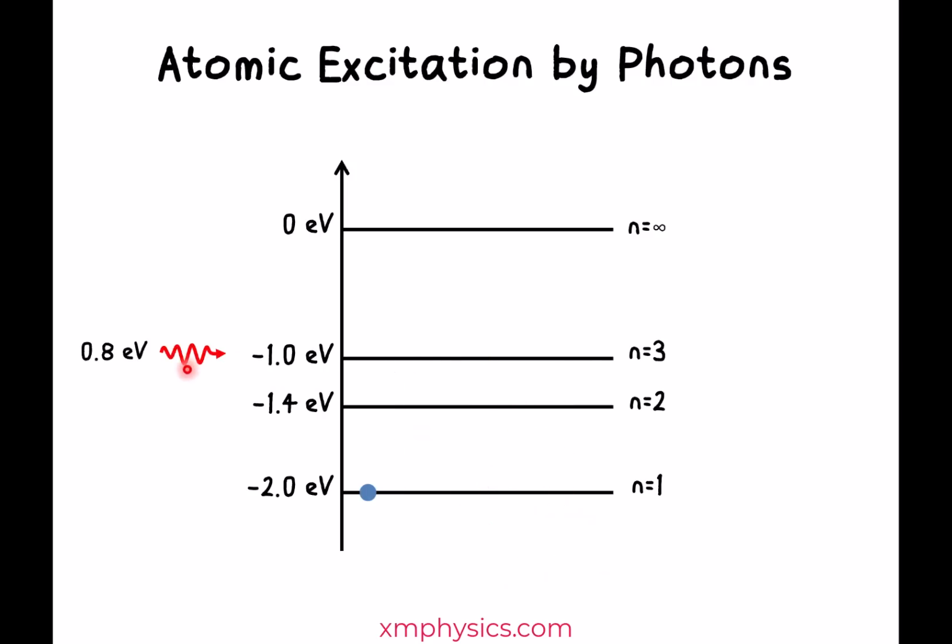What about 0.8 electron volt? This one will pass right through, because absorbing 0.8 will mean that we go to negative 1.2, and negative 1.2 is not an allowed energy level. So the atom is going to say pass. What about 0.6 electron volt? This matches this transition exactly, right? So the gas atom can gobble up this photon, be excited into n equals 2, and when it de-excites, you re-emit this photon here. What about 0.4 electron volt? This one is obvious. This one will pass right through.